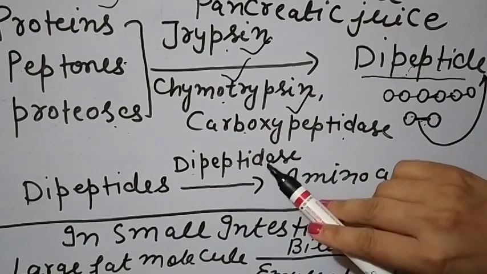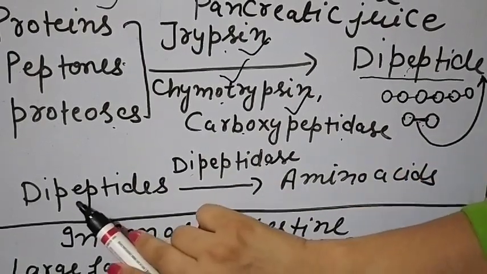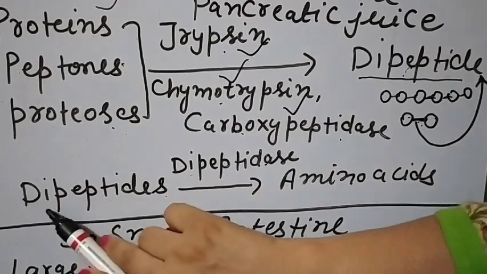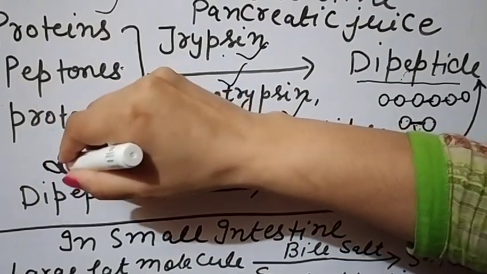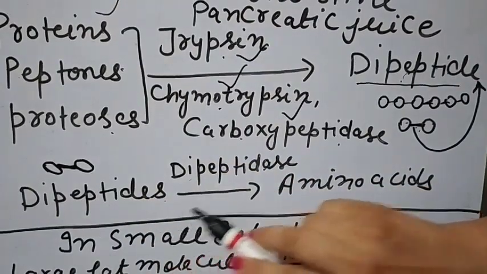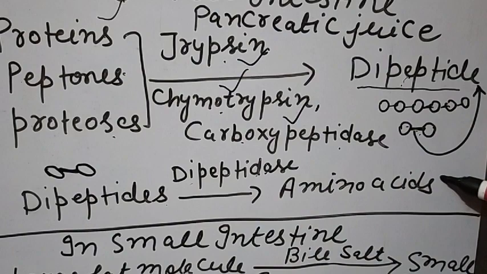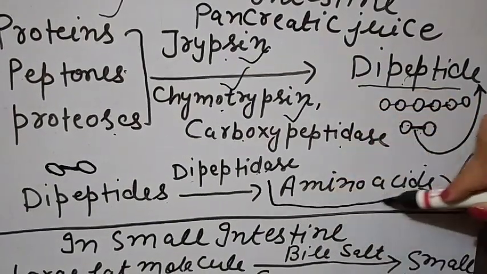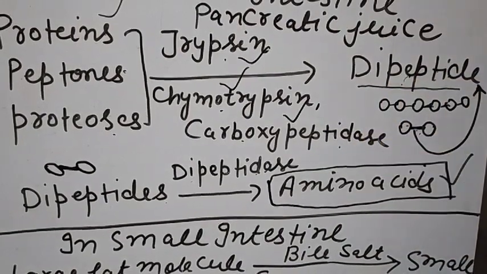So if we are writing -ase, then we can say that is the enzyme, and if we are writing dipeptides, then we can say it is the substrate. What are dipeptides? These are two amino acids joined with one peptide bond. So in the presence of dipeptidase, they change into amino acid, and the final product of protein digestion, you can say, is the amino acid.